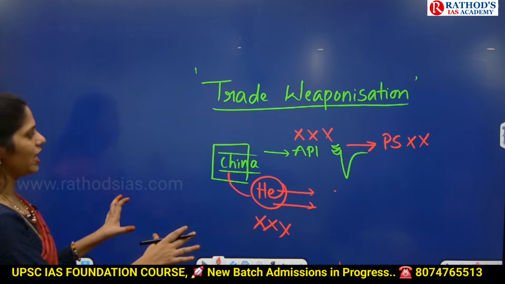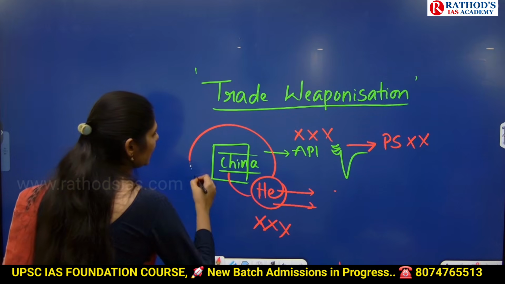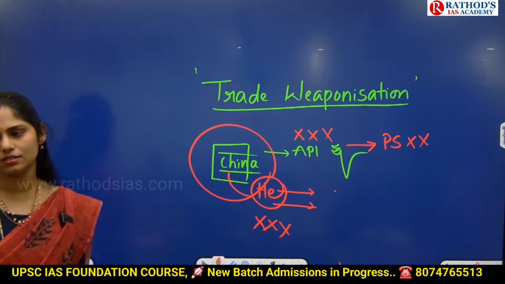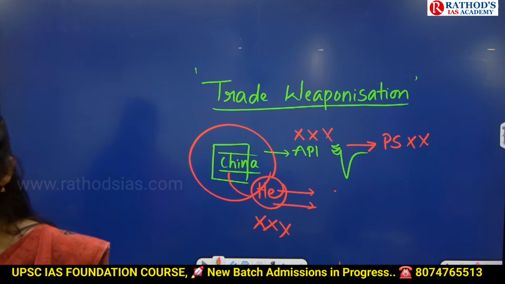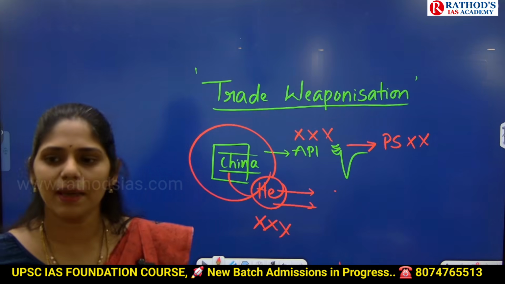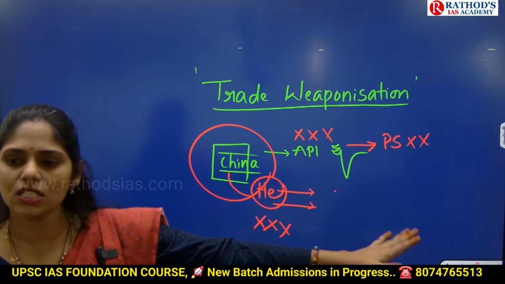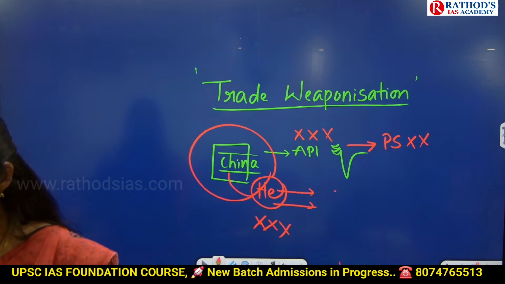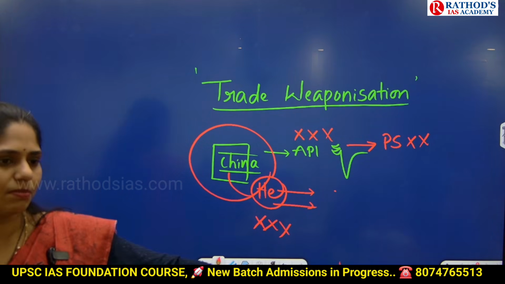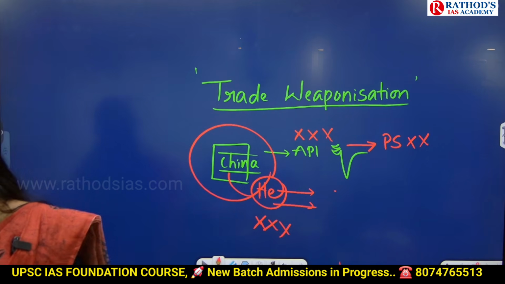So here what China is doing is, China is making countries depend on it initially. And then once that happens, it will stop the exports. So that country's economy will be affected the most. So this entire concept is called trade weaponization.